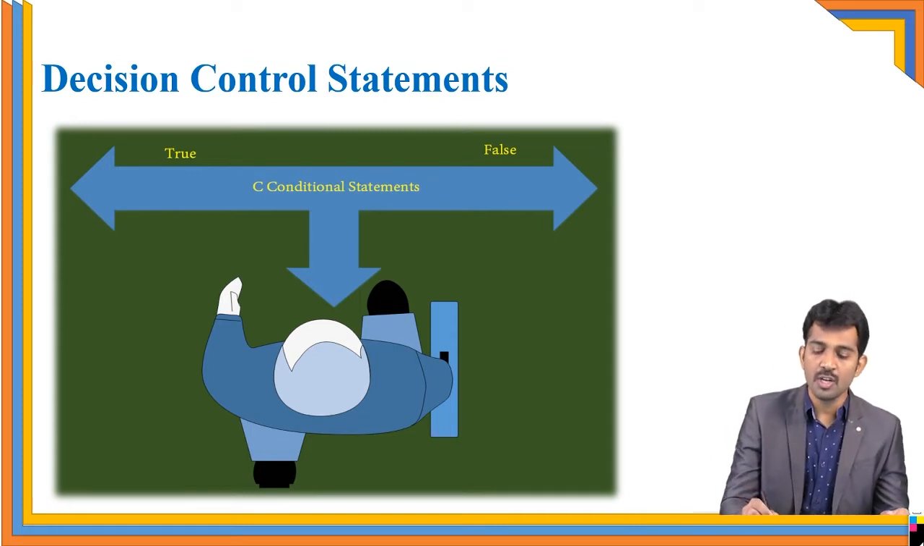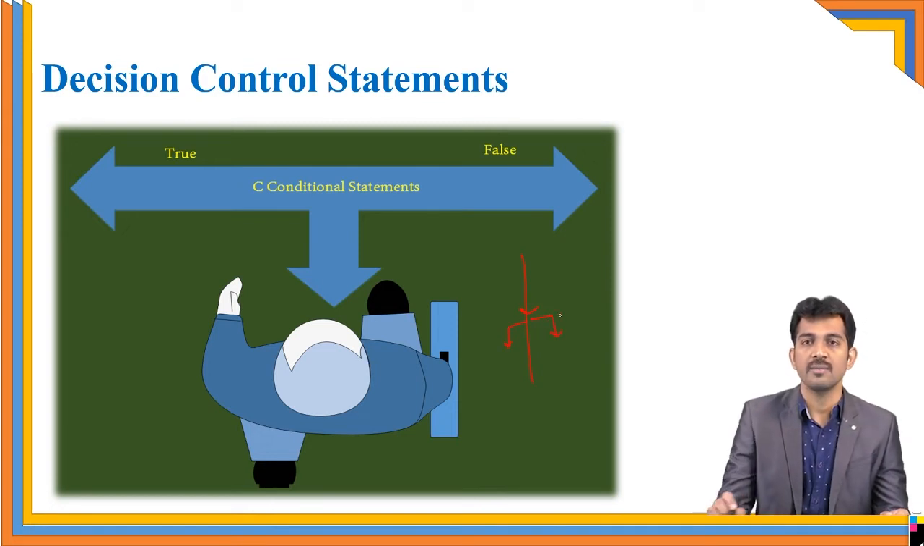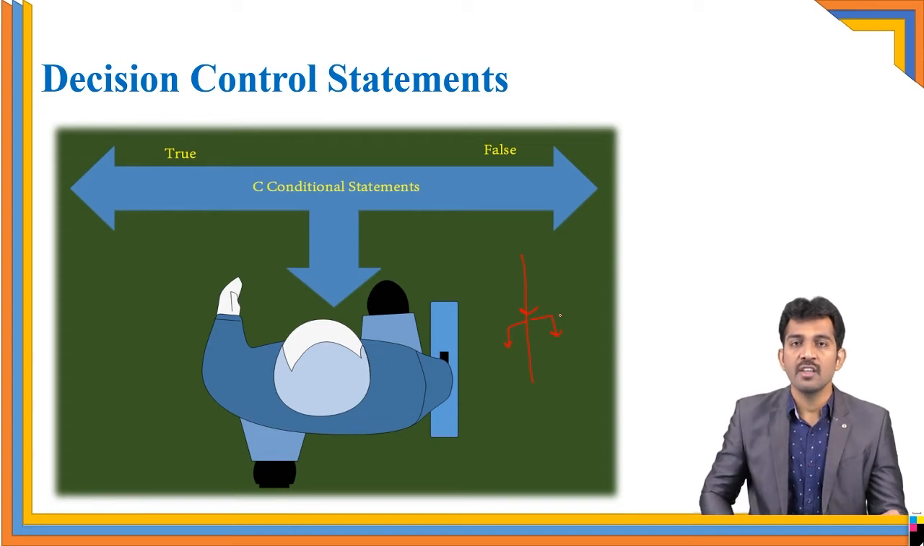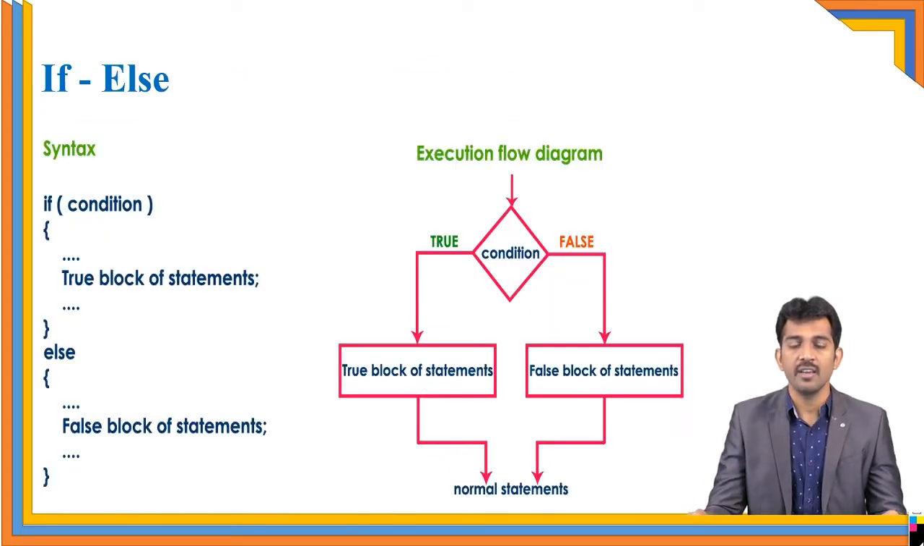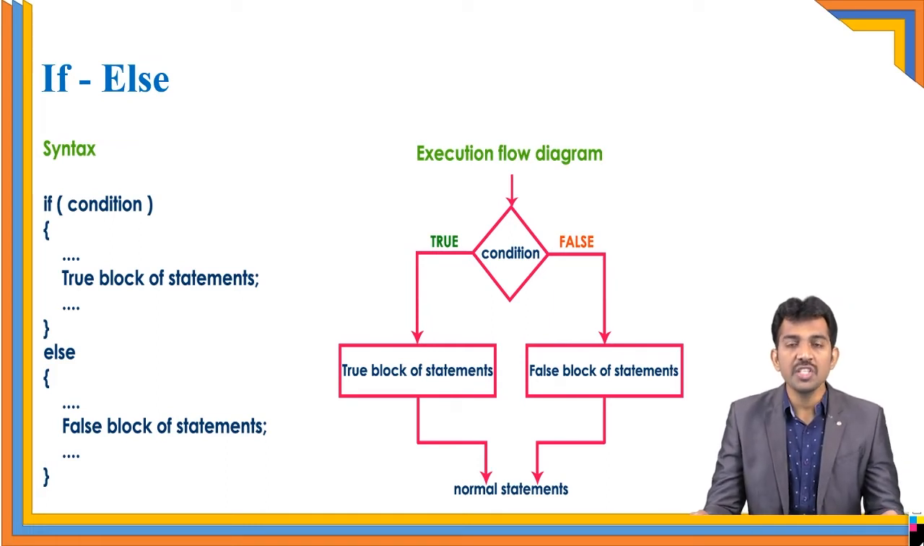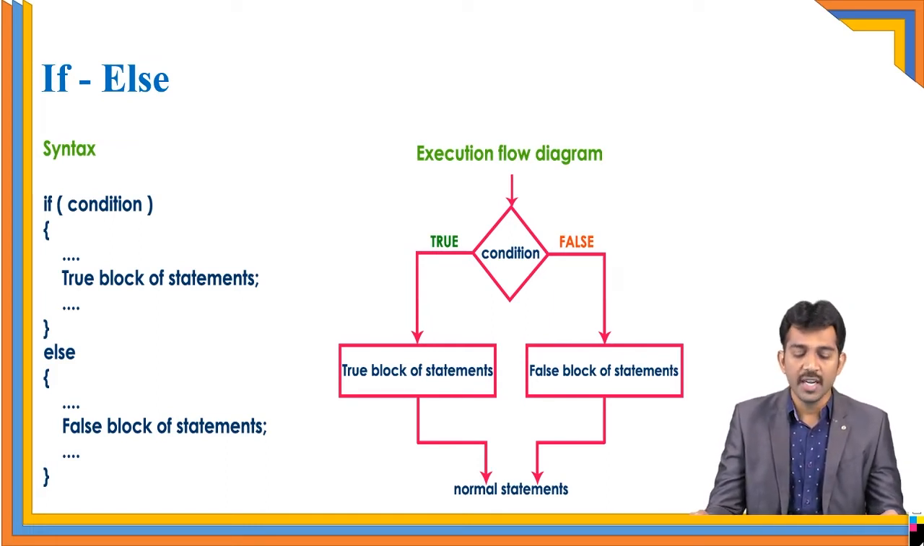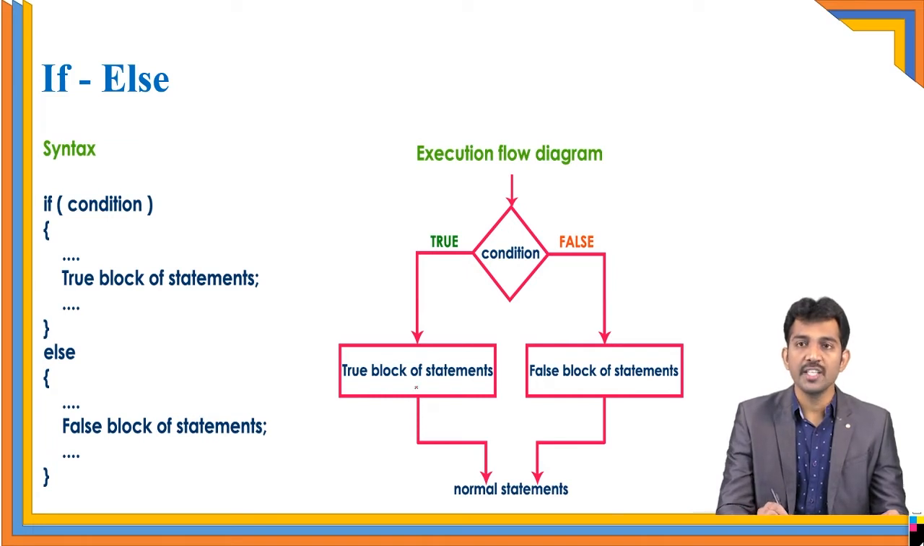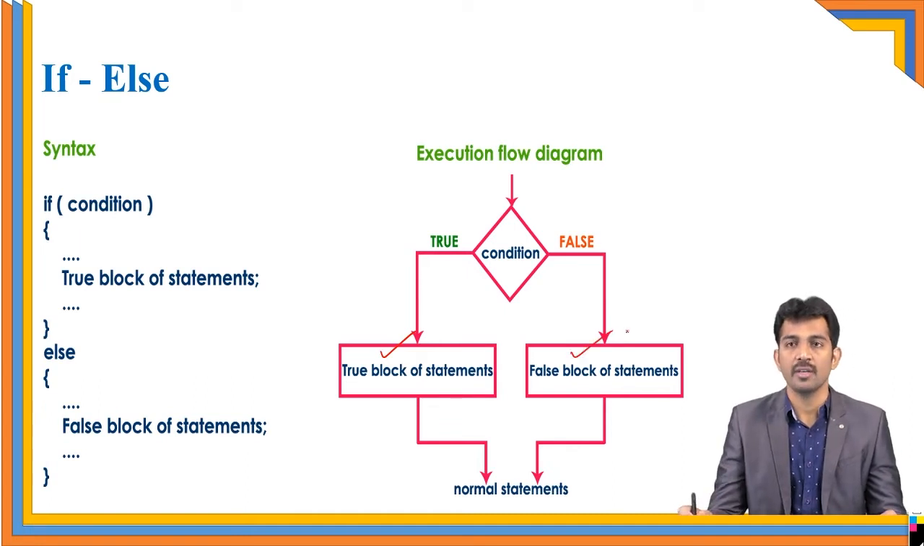Like that, in our program also, the program is executed from top to bottom. But in some situations you change the flow of execution either one way or the other, either true or false. The first decision control statement is if else. In if else, if the condition is true, it executes the true block. If the condition is false, it executes the false block. Is this clear?